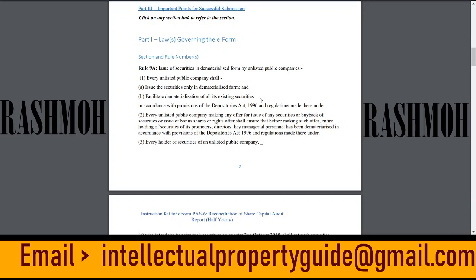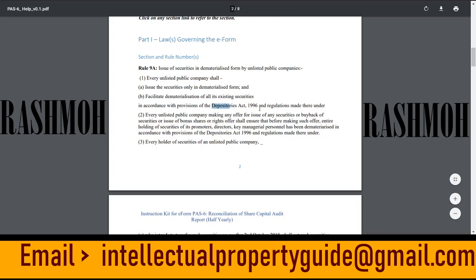So Rule 9A clearly states that the securities of every unlisted public company must be in dematerialized form. It should only be in dematerialized form. And if there exist certain securities which are not in dematerialized form, then the unlisted public company should facilitate the dematerialization of all those existing securities in accordance with the provisions of the Depositories Act 1996 and the regulations made thereunder.